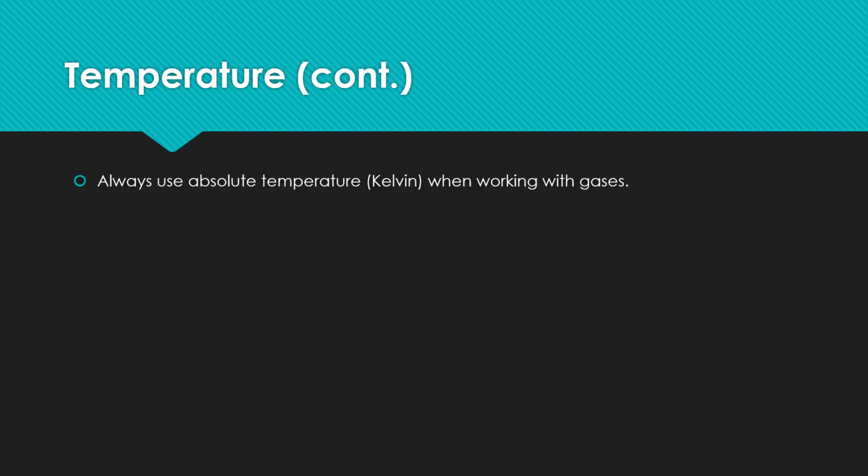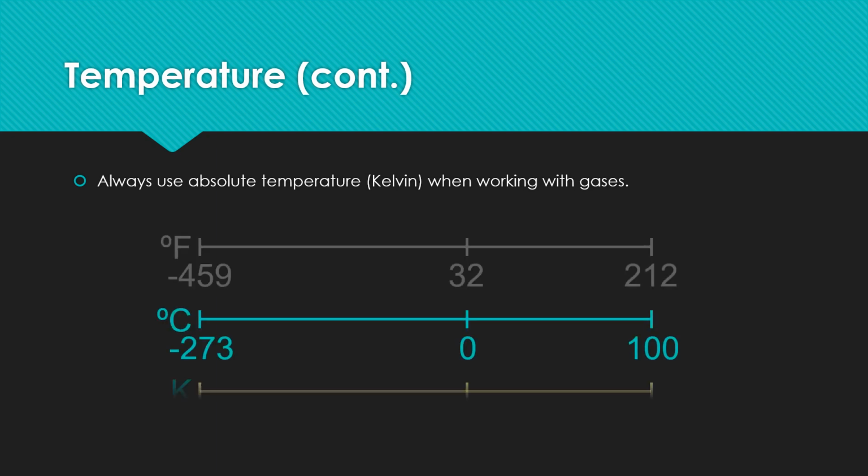We always use absolute temperature. We measure using Kelvin when working with gas, everywhere in science. These are the scales to convert Fahrenheit, Celsius and Kelvin. Please use this Kelvin value when you calculate or do any work about temperature when you are working with gases or anywhere in science.